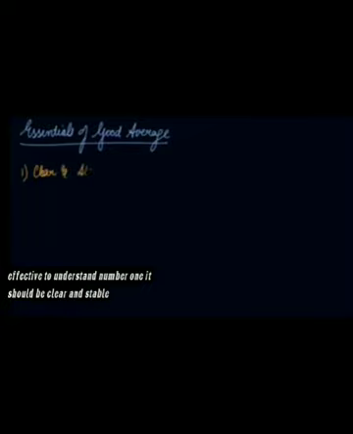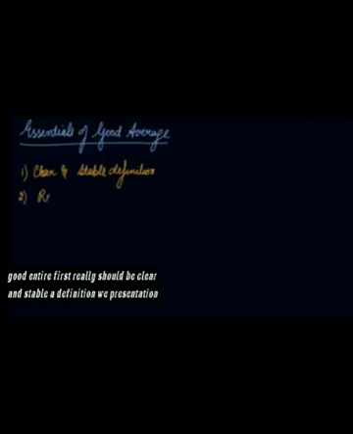Now let's study the essentials of a good average. What should the average constitute so that it becomes effective to understand? So number one, it should have a clear and stable definition. A good and satisfactory average should be clear and stable in definition. Representative. It should represent the statistical data.